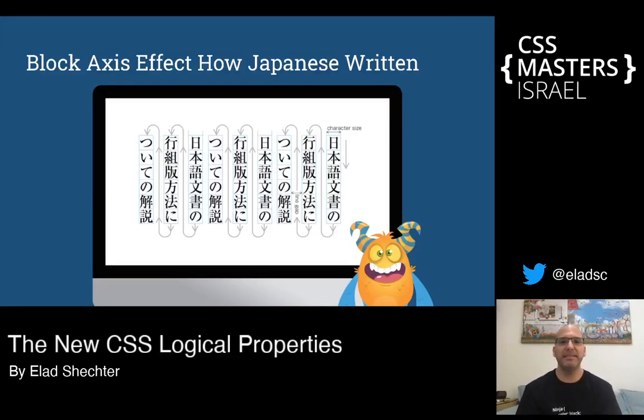But in Japanese, something very different is happening. In Japanese, it may look like the inline axis is rotated 90 degrees to the right, but don't be mistaken. In Japanese, all the website is rotating 90 degrees to the right, and it means that the header is no longer at the top, it's now on the right. The footer is very far on the left, and instead of vertical scroll, we now have horizontal scroll.